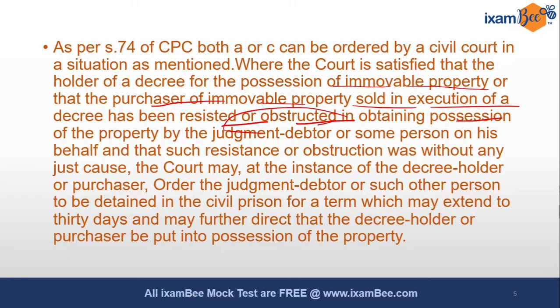Then such resistance or obstruction should be without any justifiable cause. Then the court can order either of the provisions mentioned in A or C. That is, the JD or such other person should be detained in the civil prison for a term which can be maximum 30 days. You need to remember the term. And it may also further direct that the decree holder or purchaser be put in possession of the property.